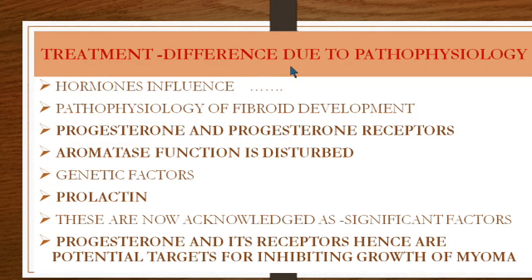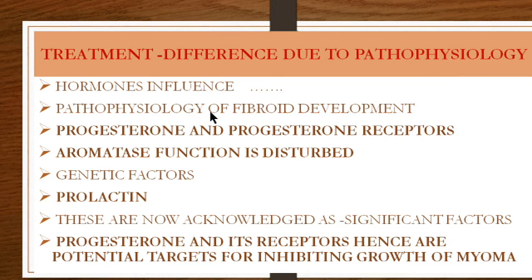Treatment differences due to pathophysiology. Now this slide I have taken from the last lecture, and as you must be remembering, we discussed that the hormones have an influence on the growth of fibroid, and that both estrogen and progesterone have an influence on the growth of the fibroid.